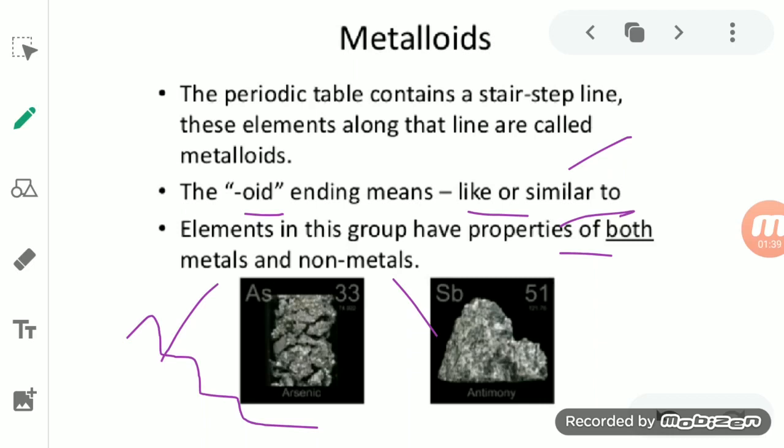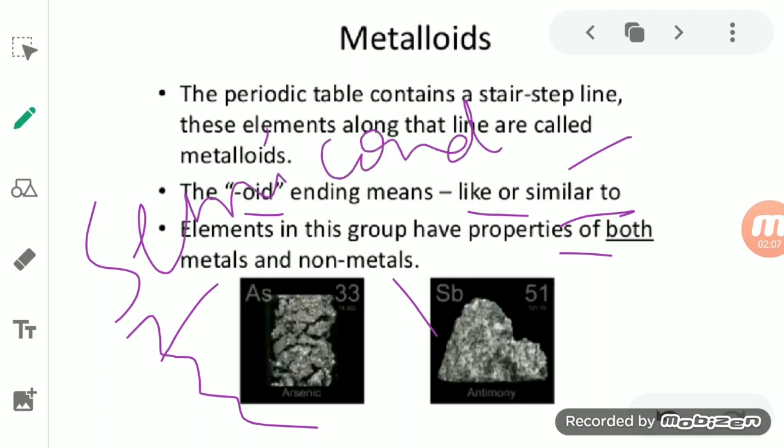The second thing is that they neither conduct electricity like a metal, nor are they an insulator like a non-metal. So if they do not have good conductivity like a metal, or act as an insulator like a non-metal, what are they? They are semiconductors.